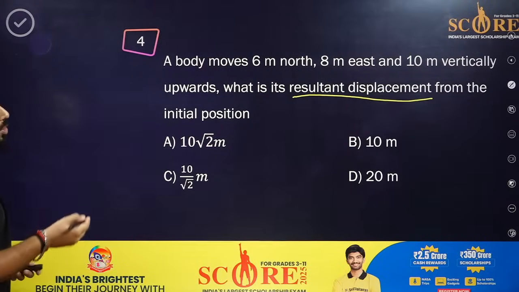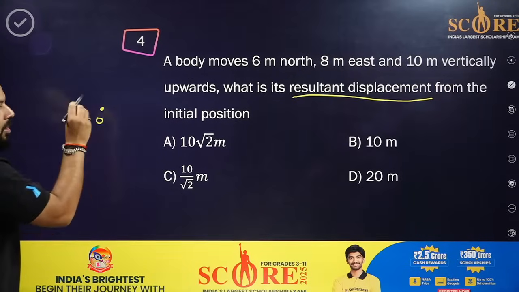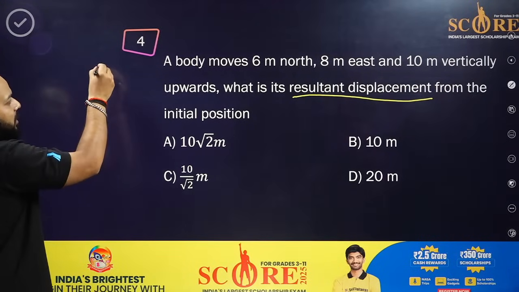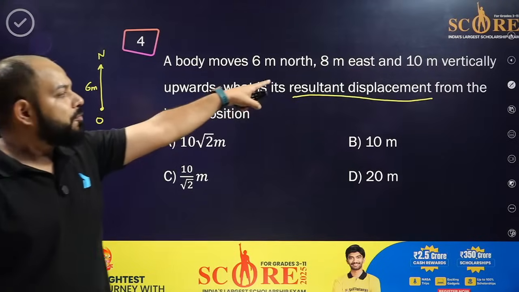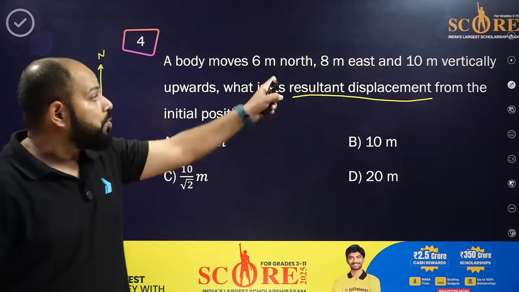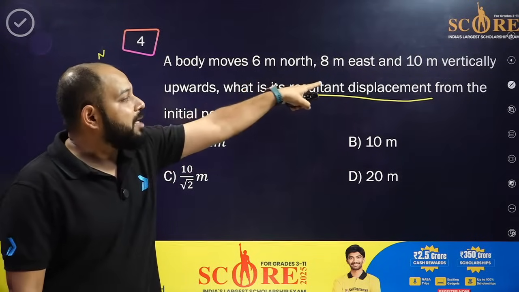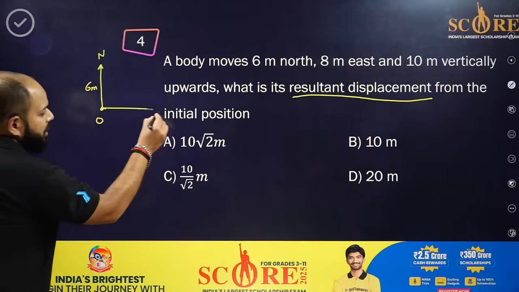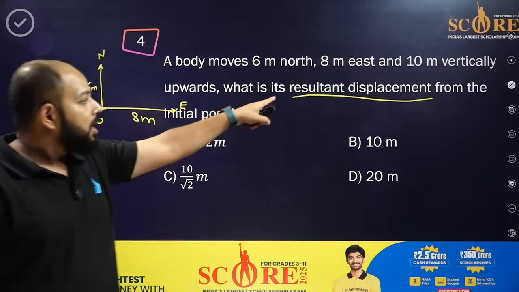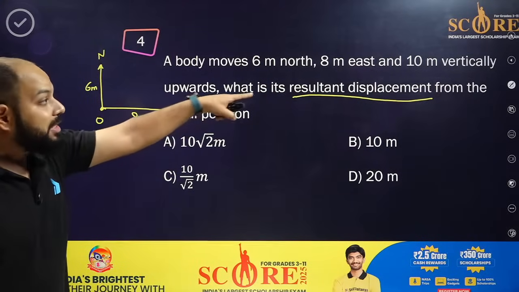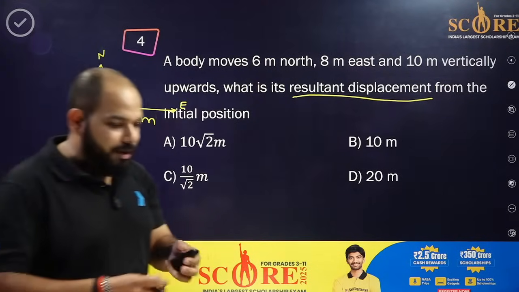Let's draw this question. The body moves 6 meters north. Suppose this is the origin. It moved 6 meters north, that is in this direction. Then it moves 8 meters east. It didn't tell you to take a left or right turn. You have to start the journey from the origin itself, remember it. 8 meters east. And then 10 meters vertically upward.